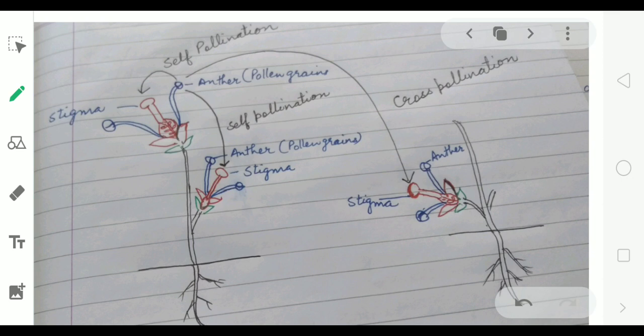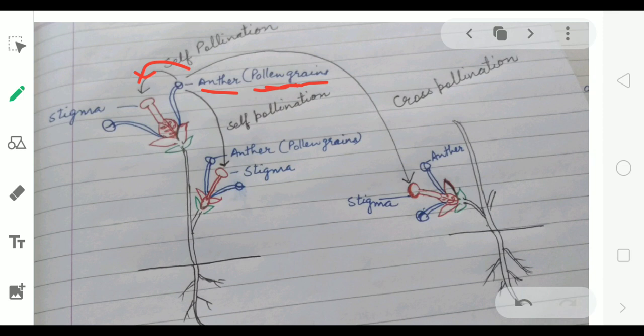When pollen grains which are present in the anther fall on stigma, and it happens on same flower, means pollen grains of one flower fall on the stigma of same flower, it is self-pollination.